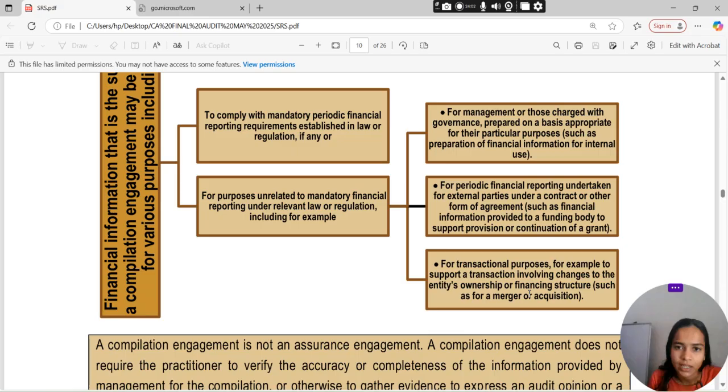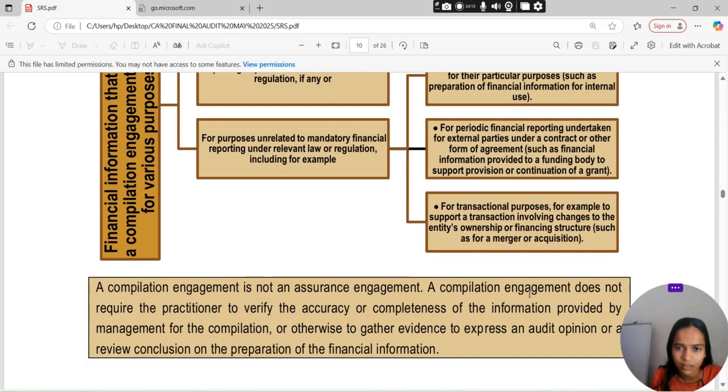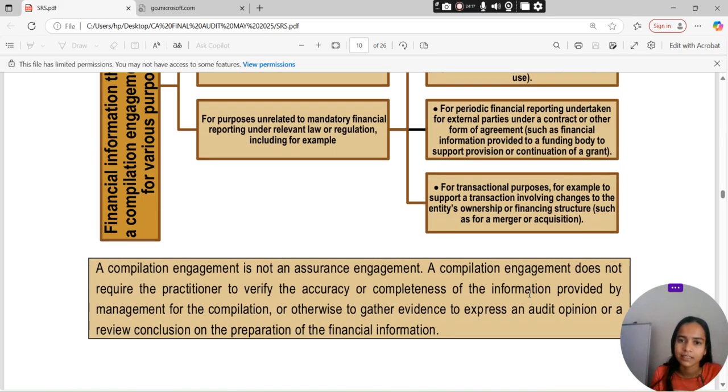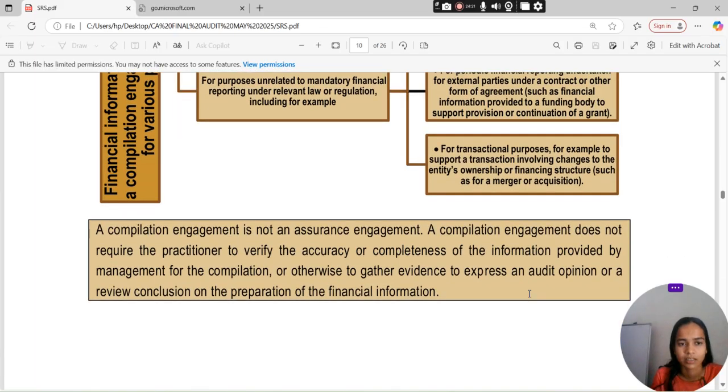For periodic financial reporting undertaken for external parties under a contract or other form of agreement, such as financial information provided to a funding body to support provision or continuation of a grant. For transactional purposes, for example, to support a transaction involving changes to the entity's ownership or financing structure, such as for a merger or acquisition.